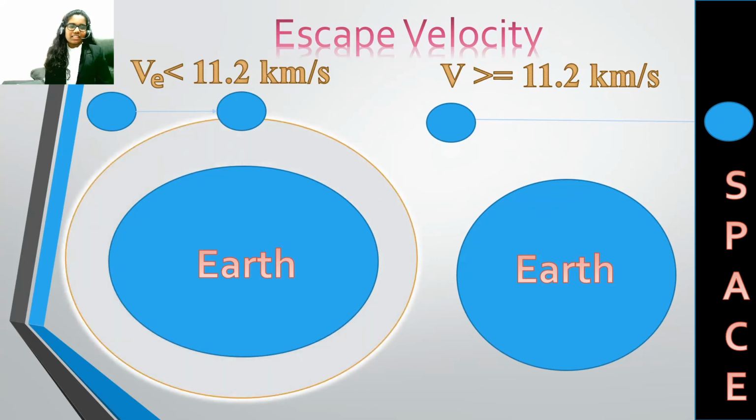That's how, when meteors come toward the Earth at an angle with more than escape velocity, it gets into the Earth's orbit. It never reaches the ground.